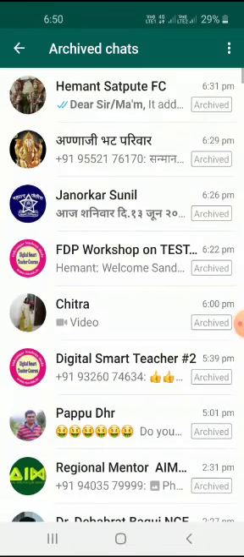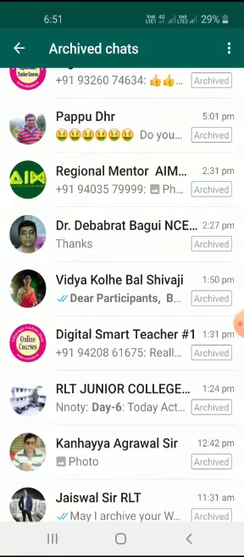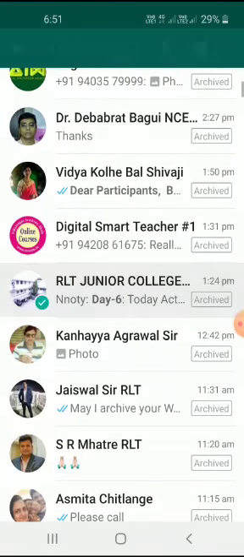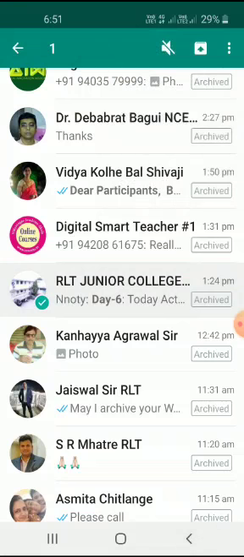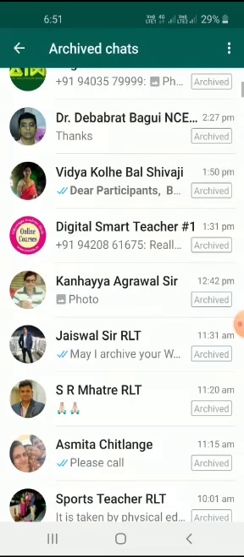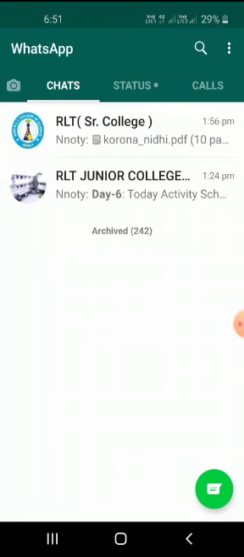So in that way you can unarchive whatever you like and archive whatever you like. I unarchive this junior college group. I click on it and hold the finger here, and see this arrow showing up over here says unarchive chat. So I unarchive. Now the two entries are visible on my WhatsApp.